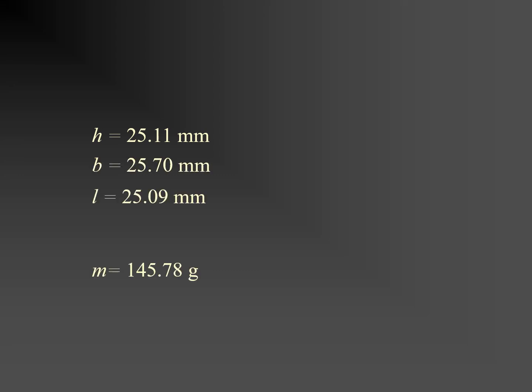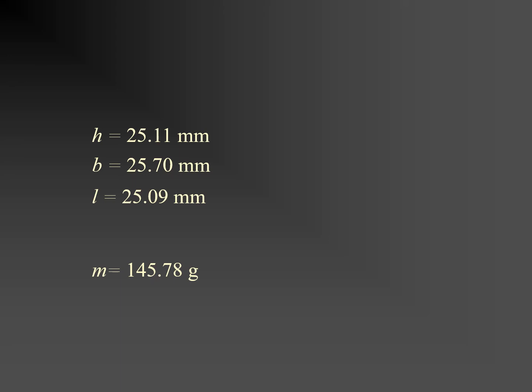Returning to our mass and length data, I made only one measurement of each of the quantities of H, B and L, and the mass. Now that's not good practice, as there are many reasons for repeat measurements to show some scatter, such as temperature fluctuations affecting the dimensions of the block. Nevertheless, as I only took one measurement of H, B and L, there has to be my best estimates of these things, and they were as follows. H was 25.11 millimeters, B 25.7 and L 25.09, and the mass best estimate is 145.78 grams.